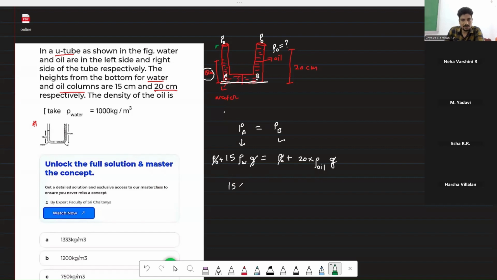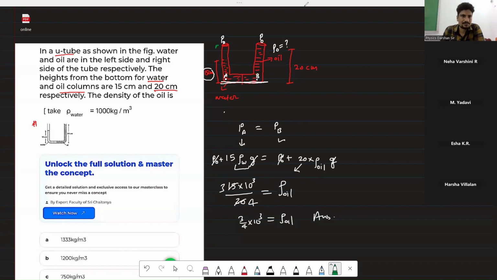So dear children, this is 15. Density of water is given here, that is 10 to the power 3. Divide by 20, bring this 20 down. This will be the density of oil. So 5 threes are 15, 5 fours are 20. Accordingly, 3 upon 4 into 10 to the power 3 equals the density of oil. This will be the answer.